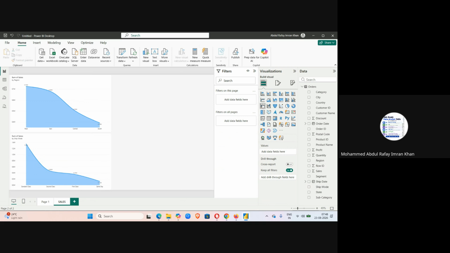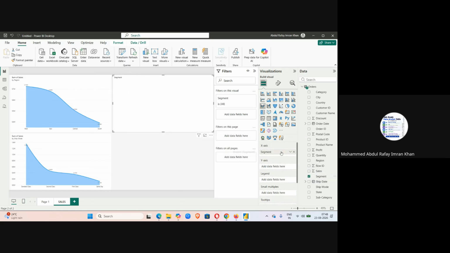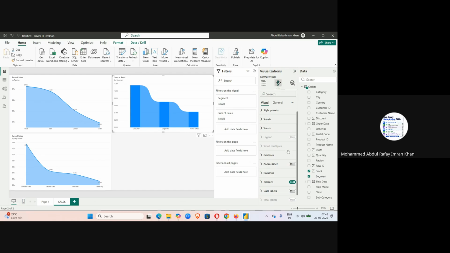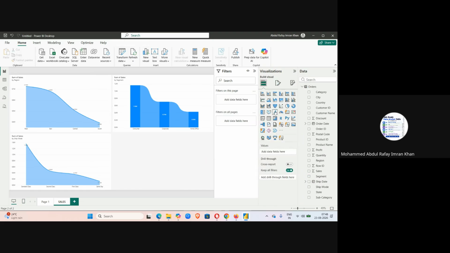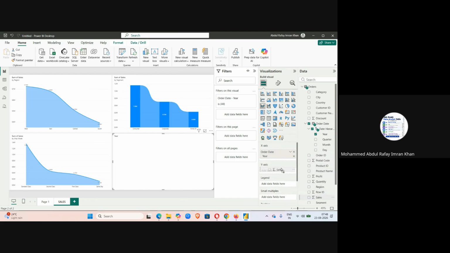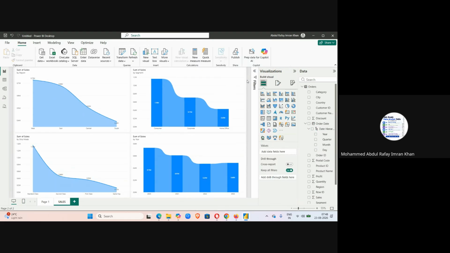Okay, now let me choose ribbon chart. Let's bring segment on x-axis, sales on y-axis, format, switch on data labels. Okay. Again, another ribbon chart, expand my order date, expand date hierarchy, bring year and sales. Okay, format, switch on data labels, up and ready. Okay, excellent.